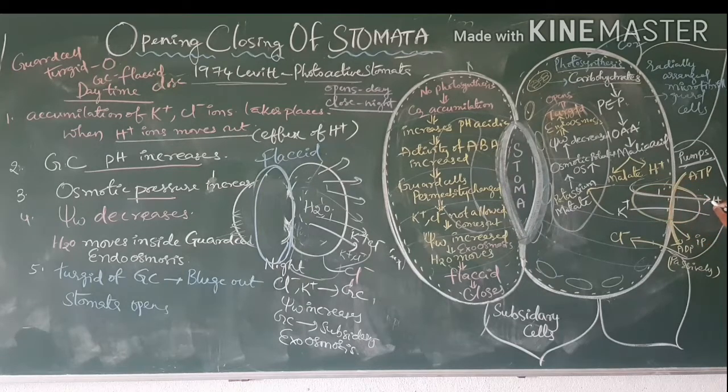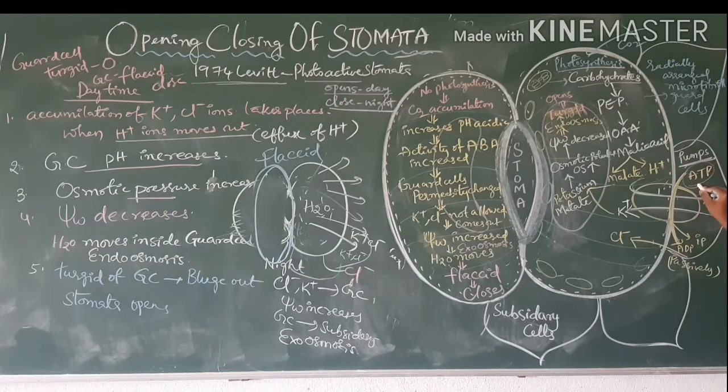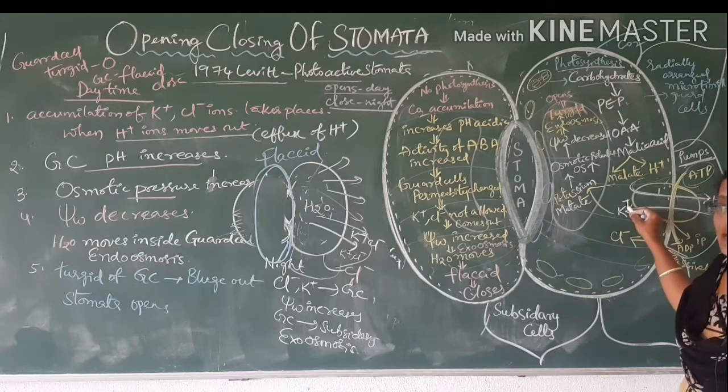When the H plus ions move outside, K plus ions enter. This is an antiport, an active process. By utilizing ATP, they pump the H plus ions out and take the K plus ions inside.